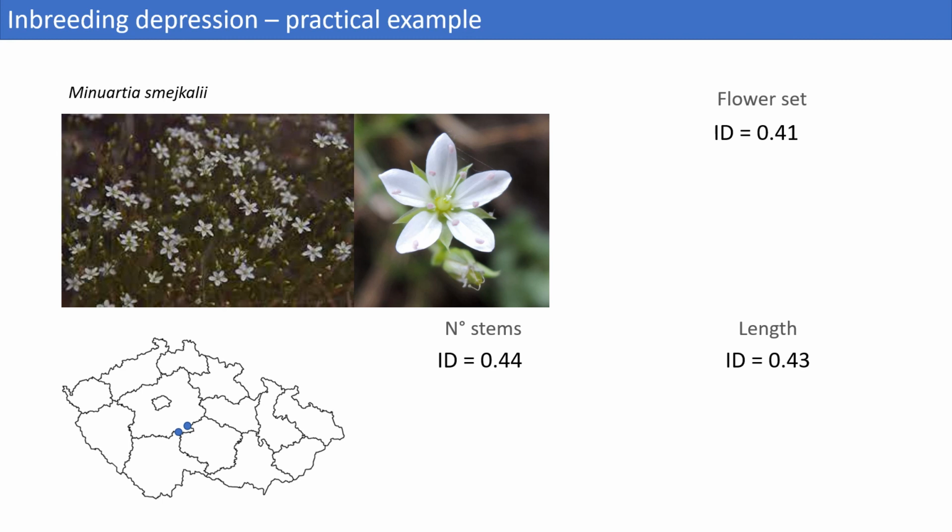This value is below 0.5, which means that if there are no other evolutionary forces in play, it might be more advantageous for Minuartia maecali to reproduce through self-pollination than through cross-pollination.